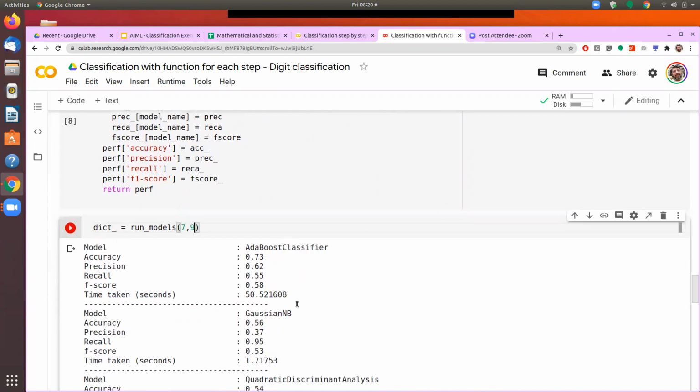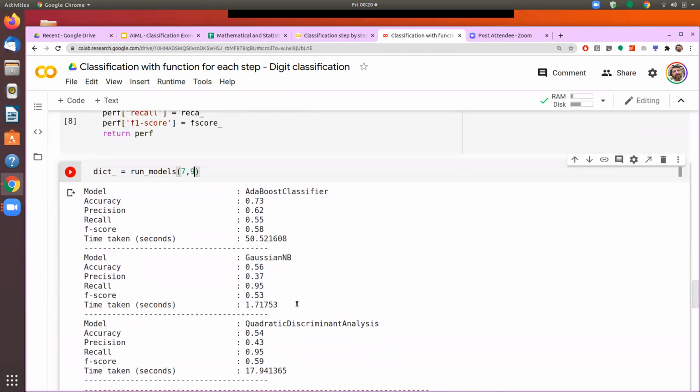So it has run this and it has given the score for the model 7, 8, and 9. So one was the AdaBoost classifier. So here we see that our scores are not really great. Gaussian NB, the scores are not really great. Quadratic analysis, the scores are not really great because all of them are actually doing badly.